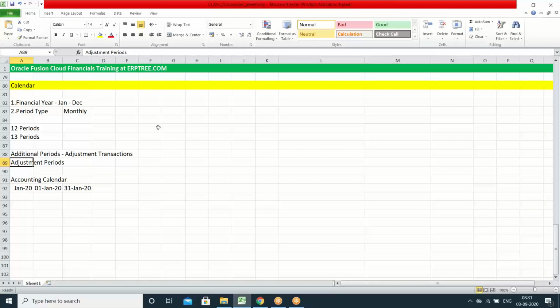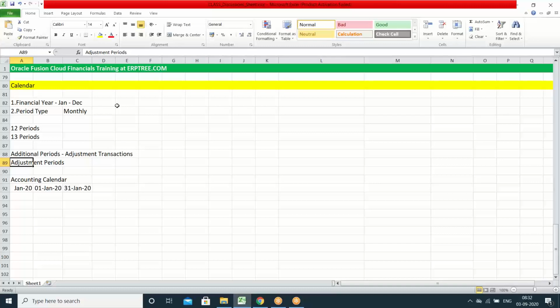How can we not finalize those entries? Can you explain some scenario like that? Say for example, you have some bad debts. You may get them from your customers, may not get, and there are some user mistakes which are entered in the system. Those you cannot realize exactly which account this amount should be taken into. There are some transactions which are created where there is some balance, and the system will take it into suspense. There is no exact account, so it will take it into the suspense account. Once you find out the reality, which account this transaction amount should go to, till that time you will maintain those in suspense.